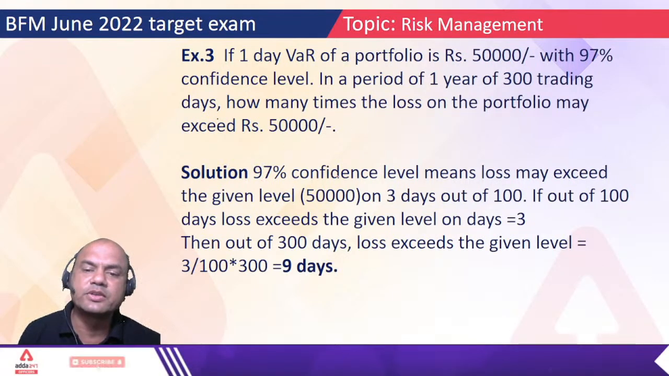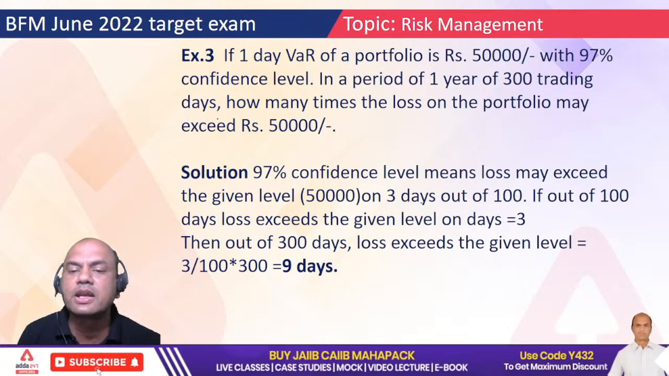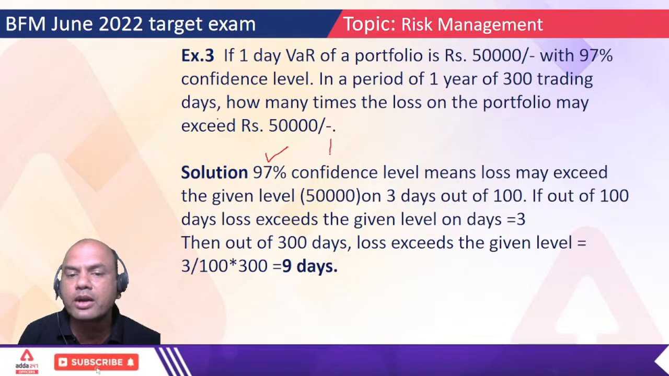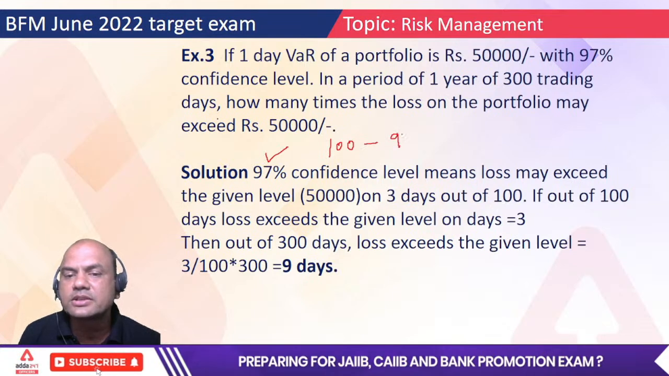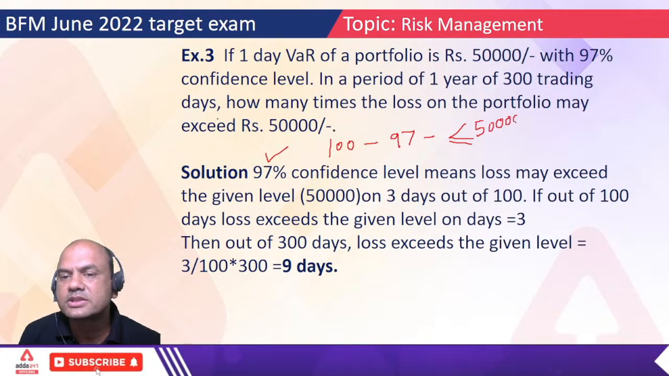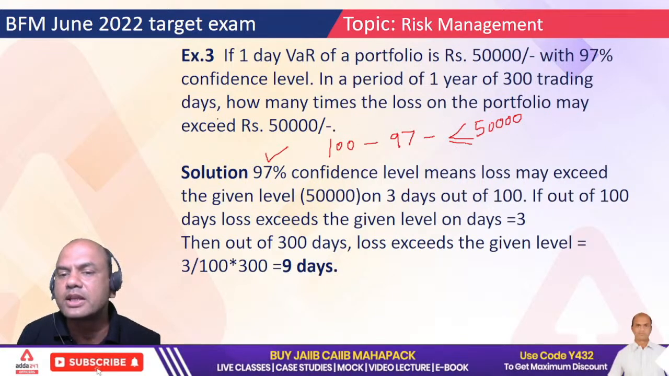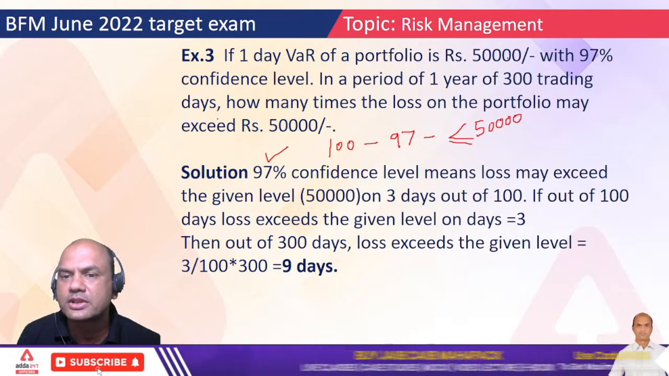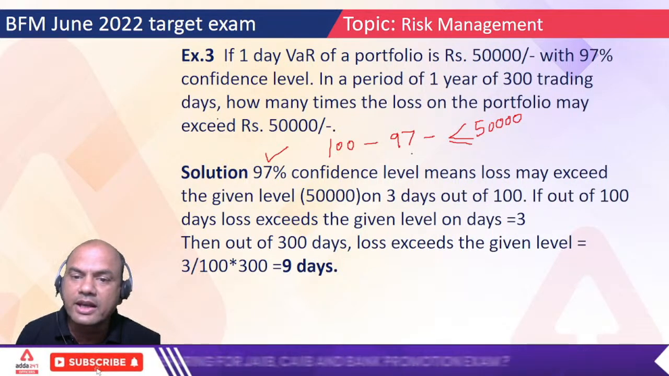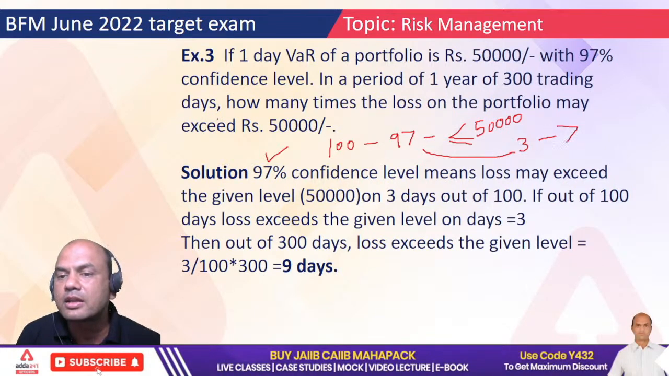See here, 97% confidence level means the loss may exceed the given 50,000 level on 3 days out of 100. Percent means out of 100. For 97 days, my loss will be less than or equal to 50,000. That is the meaning of this sentence. But for the 3 remaining days, my loss will be greater than 50,000.